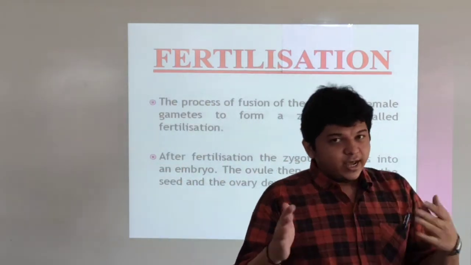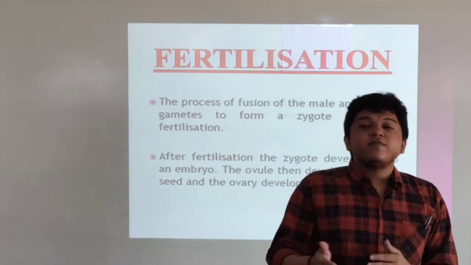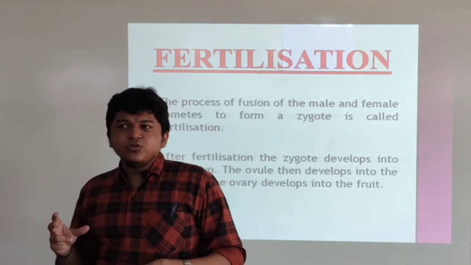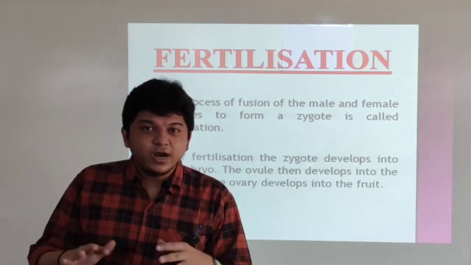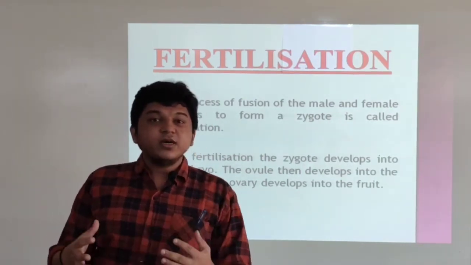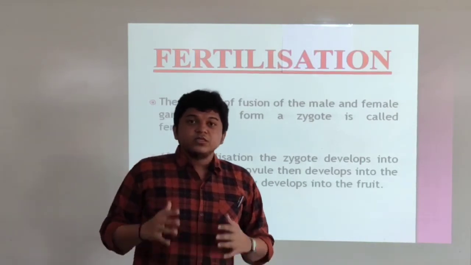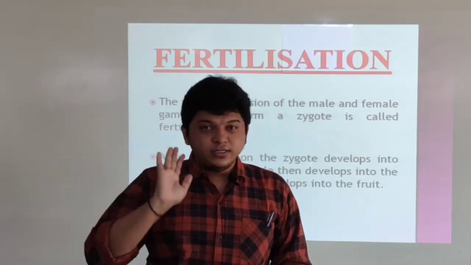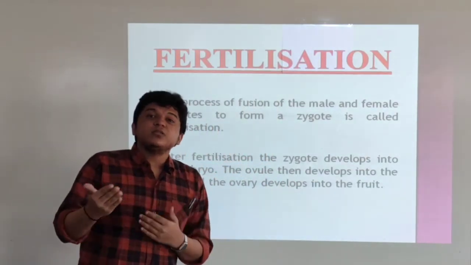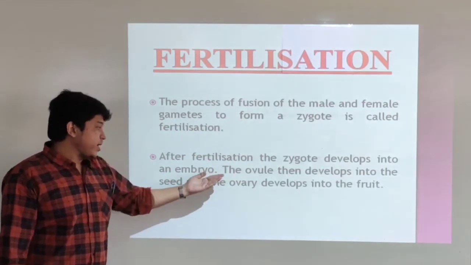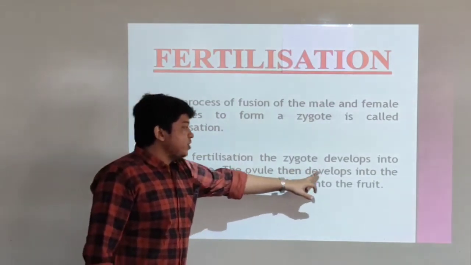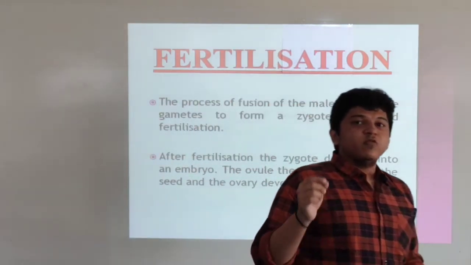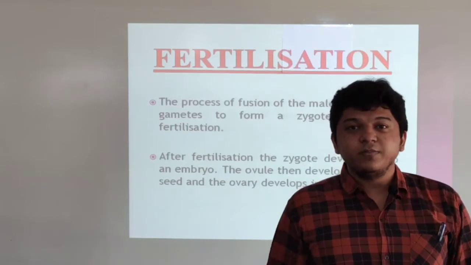See, now the fertilization is over, and after fertilization what will happen? An embryo will develop. Embryo means you can say a baby plant starts to grow inside it. As the mother carries a baby in her womb, similarly an embryo is a kind of womb where a new plant is generated. A new plant's birth takes place, and the ovule develops into the seed and the ovary develops into the fruit. The ovule will become seed and ovary will become a fruit.